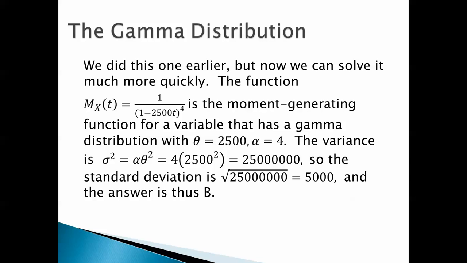We did this one earlier, but now we can solve it much more quickly. The function m sub x of t equals 1 over 1 minus 2500 t to the fourth is the moment generating function for a variable that has a gamma distribution with theta equals 2500, alpha equals 4. The variance is just alpha theta squared. In other words, 4 times 2500 squared, which is 25 million. So the standard deviation is the square root of 25 million, which is 5,000. And the answer is thus B. The moral of the story: it's worth memorizing. It's worth knowing the moment generating functions for certain kinds of variables.